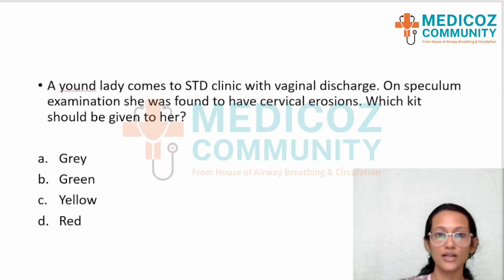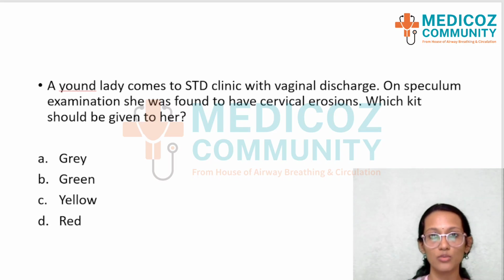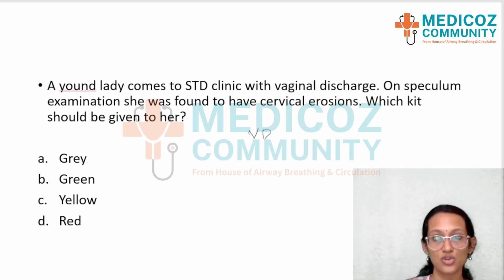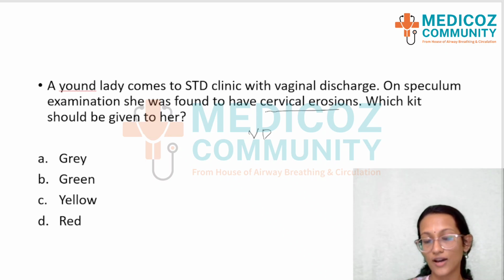The next question, a young lady comes to the STD clinic with a vaginal discharge. On speculum examination, she was found to have cervical erosions. Which kit should be given to her? Okay, so again the important terms to be noted here is that she has come with the complaints of vaginal discharge. But on speculum examination, she was found to have cervical erosions also.